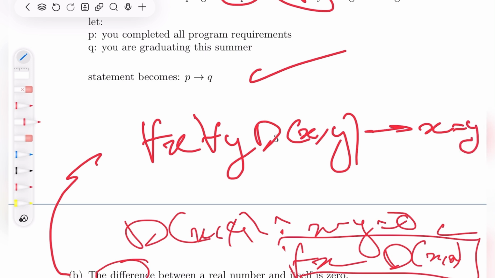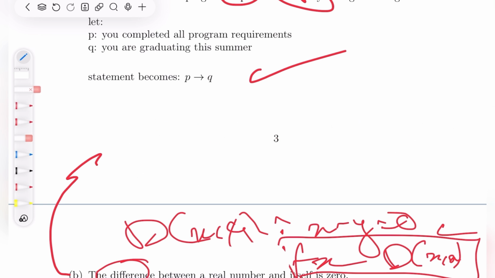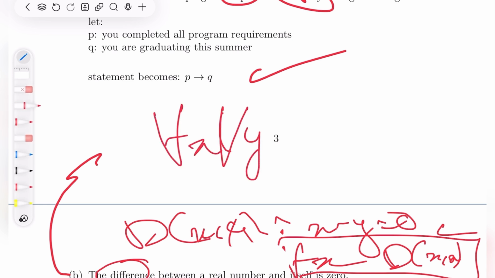So the only way that x minus y is equal to 0 is x being equal to y. This is very simple algebra. So if x minus y equals 0, then x equals y. And it's very important to understand also this. So what does it mean when I say for every x, for every y? Is this equivalent to saying for every y, for every x? Let's think about this.